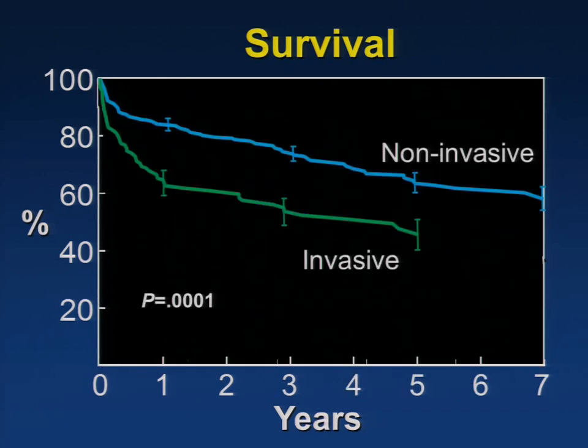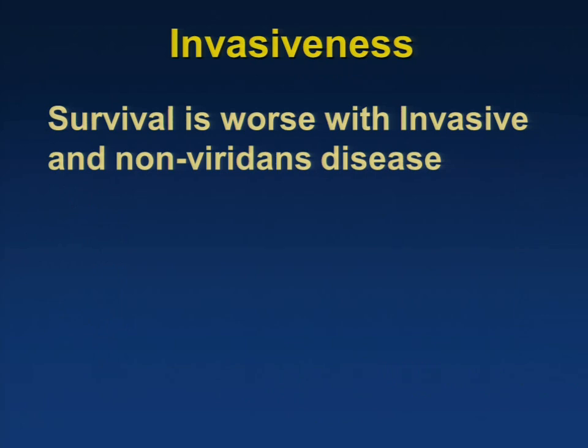And then we looked at our overall result. This, I think, is a very important finding: overall, looking at the whole of these mitral group patients, the non-invasive group did much better than the patients who had invasive disease. So overall, we can see that long-term survival is worse with disease which is invasive and with virulent infection.